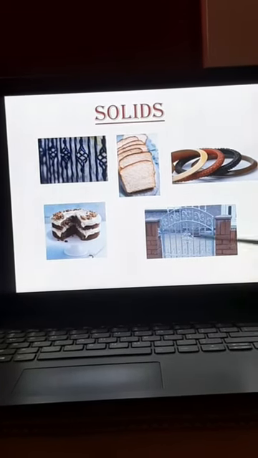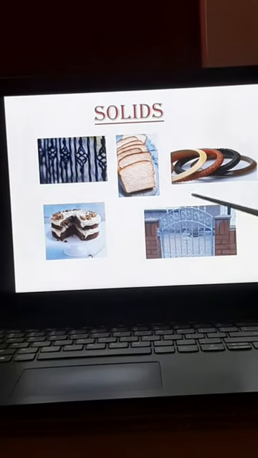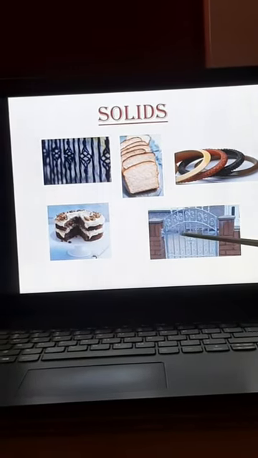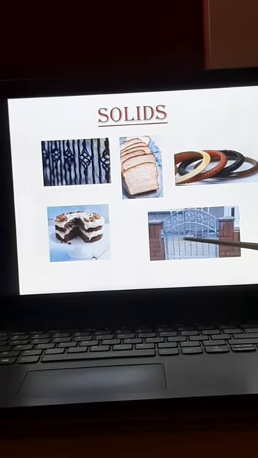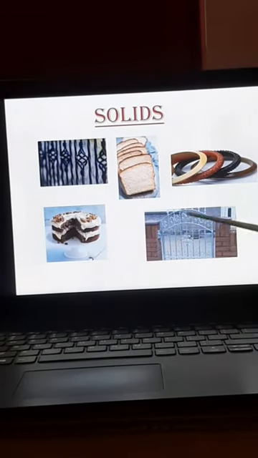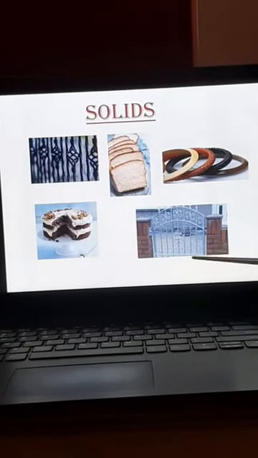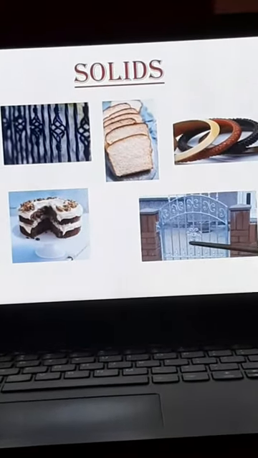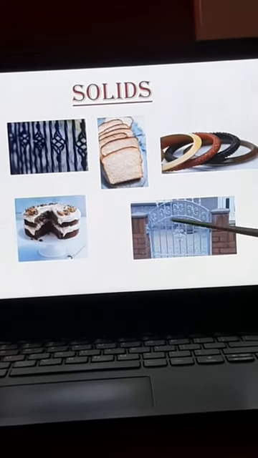Iron is used to make gates, grills, and also utensils. And plastic. Plastic is used to make toys, containers, and many other things. Yes, you have toys at home, I believe. The material which is used to make a toy is plastic.